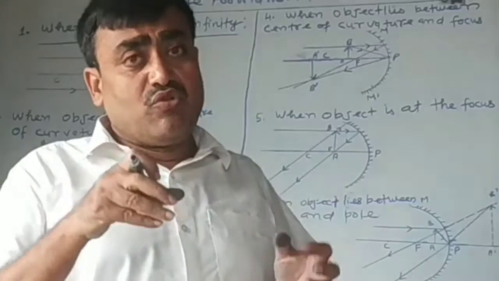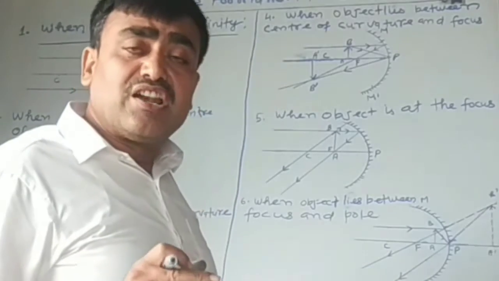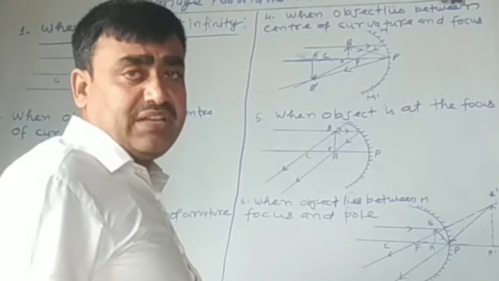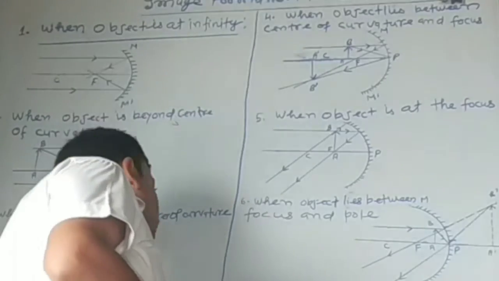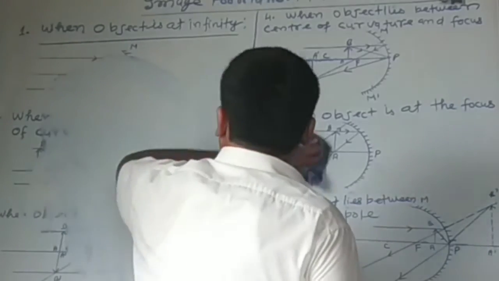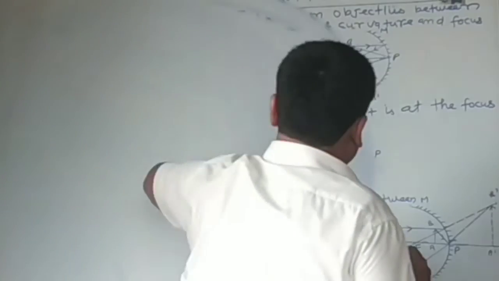Now I am going to explain image formation in a convex mirror, because you also have the convex mirror. Our new topic is image formation in convex mirror.